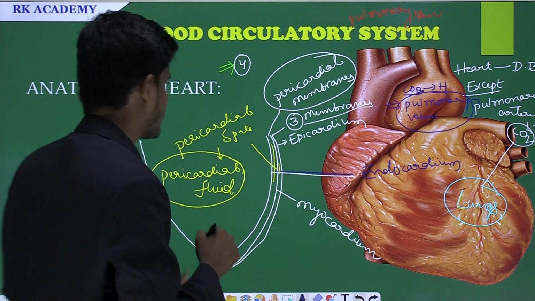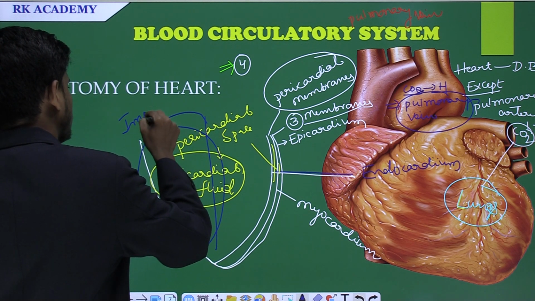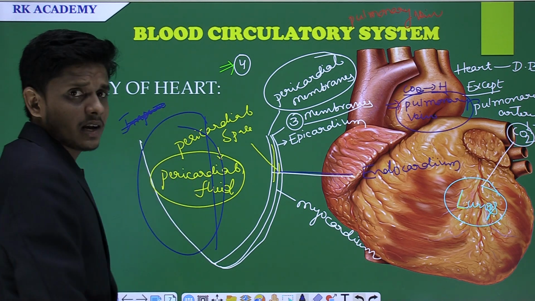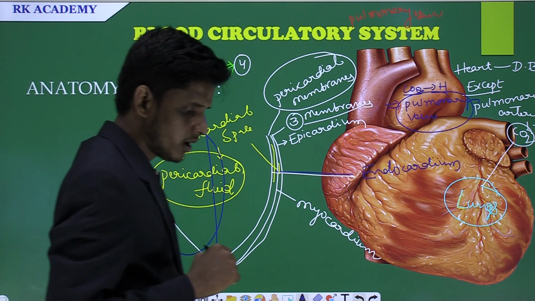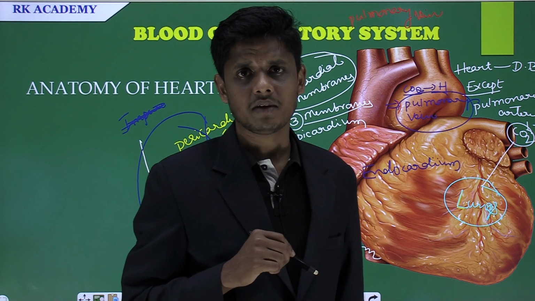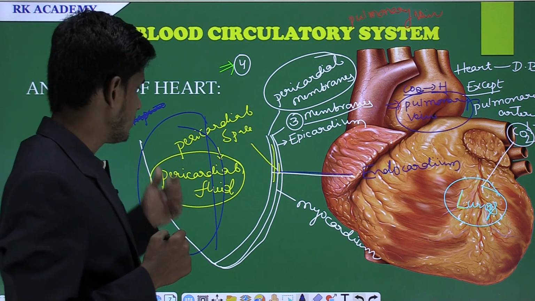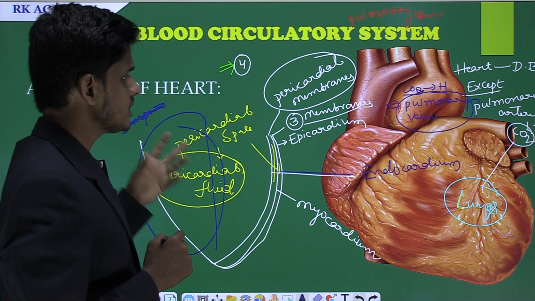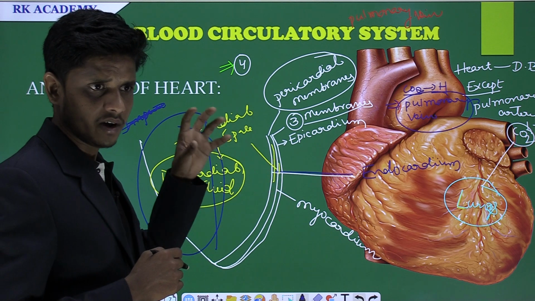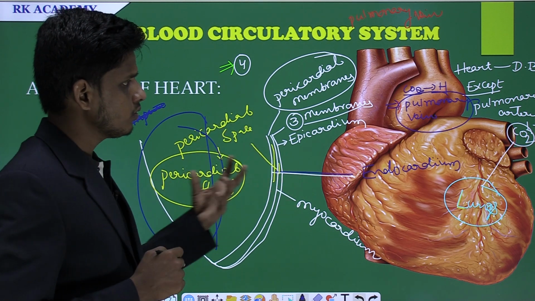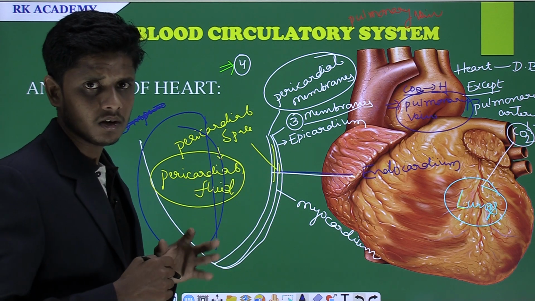Understood? And also, the right side of the heart has the impure blood. What is that? The right side of the heart. See, the right side of the heart has the impure blood, and the left side of the heart has the pure blood. And you know what? Auricles are the blood receiving chambers. After receiving the blood from the different parts of the body, it sends it to the lungs, and after complete purification at the lungs, it is sent in turn to the heart, and the heart sends the blood into the different parts of the body with oxygen. What is that? With oxygen.